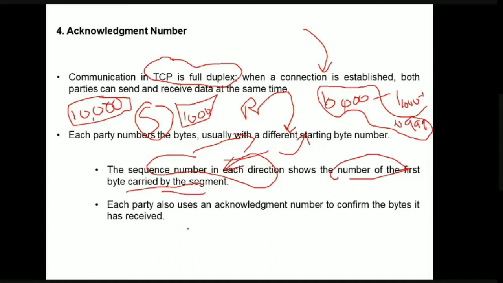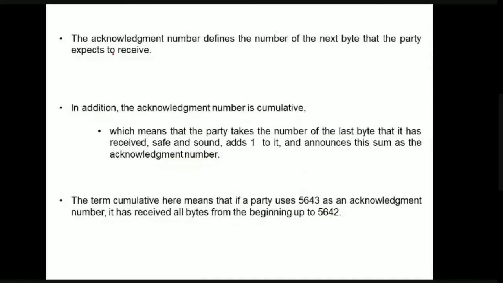Each party, both sender and receiver, also uses an acknowledgement number to confirm whether that byte has been received or not. For this reason, we'll be using the concept of acknowledgement number. The acknowledgement number defines the number of the next byte that the party expects to receive. This is a very important point.